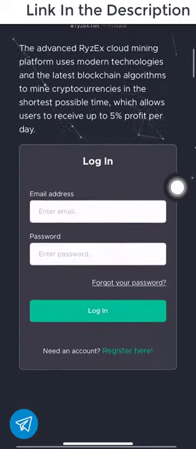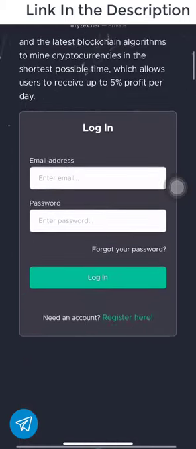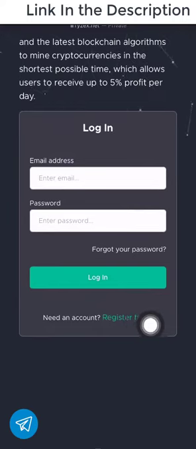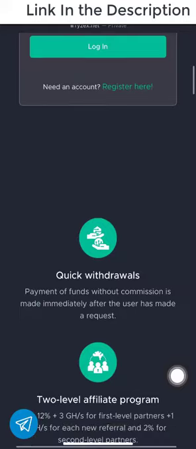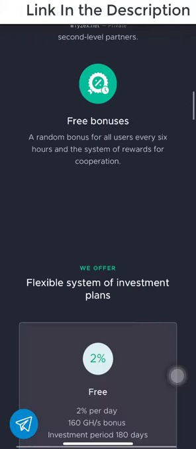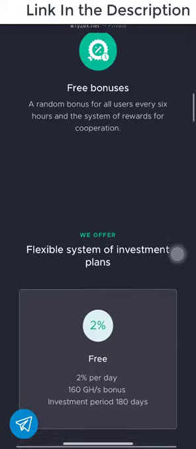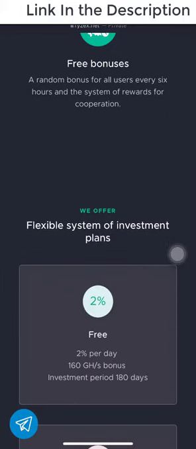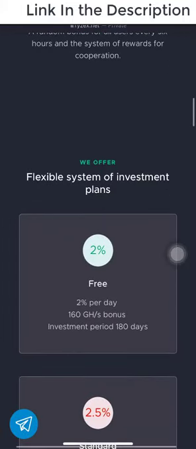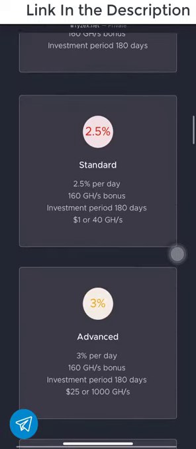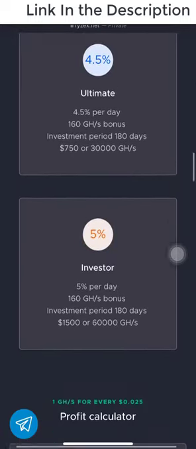So once you are on the website, you can do two things. You can choose to go straight and register for an account, or you can scroll down and read more about their website before you sign up for an account. And this website gives you free Dogecoin, TRS, BNB and Litecoin. So what we need to do first is to make sure you sign up for an account.